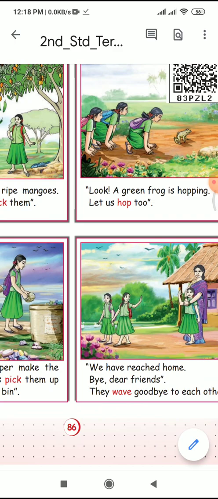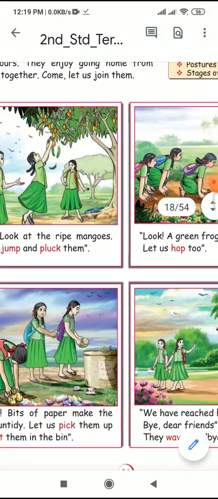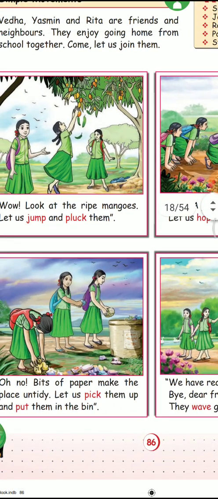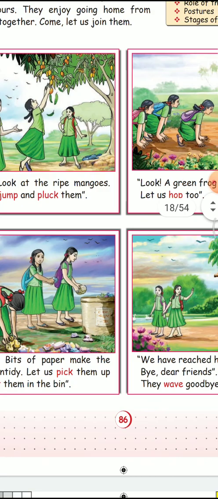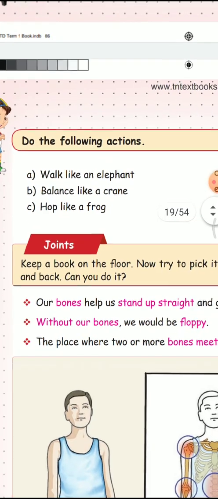Here we have reached home, so wave is the movement. What is it here? Wave. So what are the movements mentioned here? First one jump, pluck, hop, pick, put. Last one wave. Next we are going to see what is known as joints.